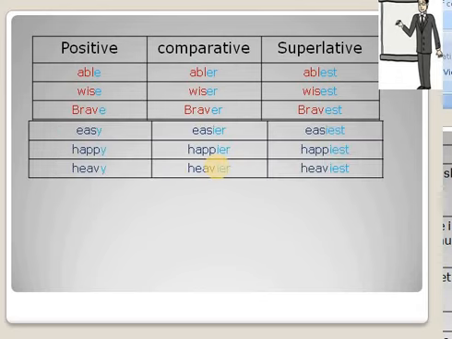Let us see another table. Easy, easier, easiest. Happy, happier, happiest. Heavy, heavier, heaviest. When the positive ends in Y preceded by a consonant, we change the Y into I before adding er, est.